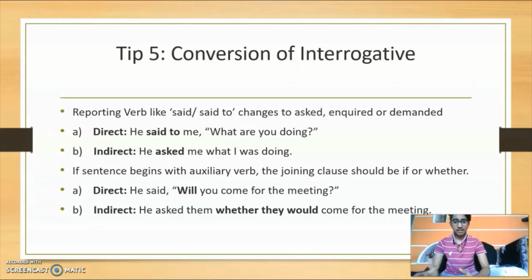Then if sentence begins with auxiliary verb, the joining clause should be if or whether. Okay, so he said, will you come for the meeting? So in indirect speech, it will become he asked them whether they would come for the meeting. So said will become asked, and if there is an auxiliary verb, it will be if or whether depending on the sentence.